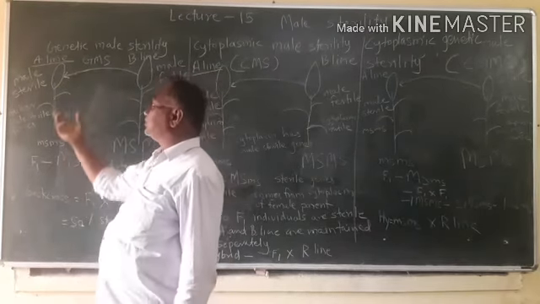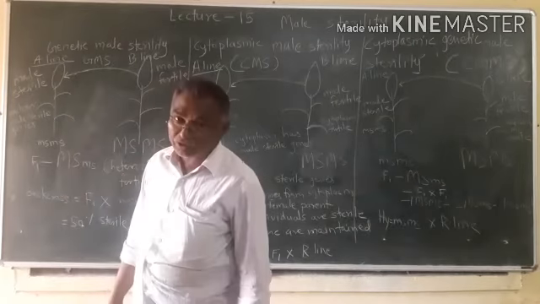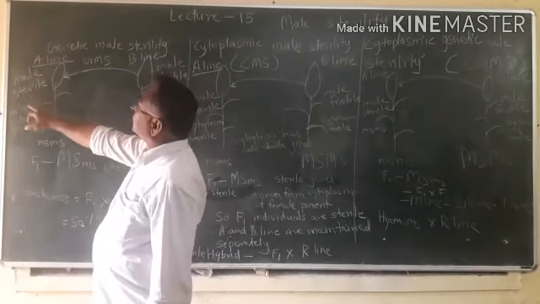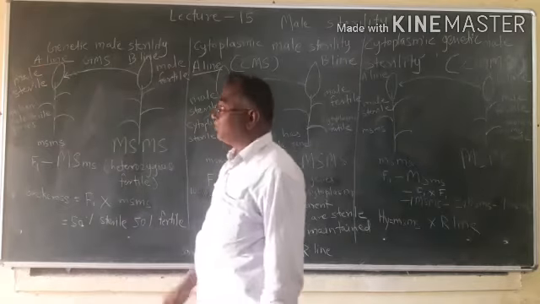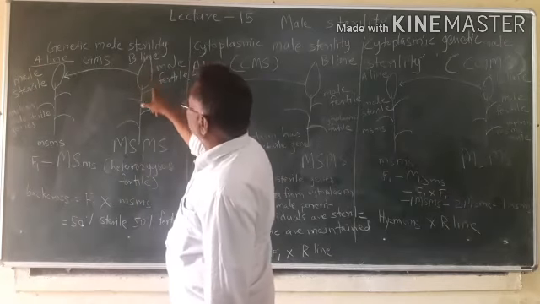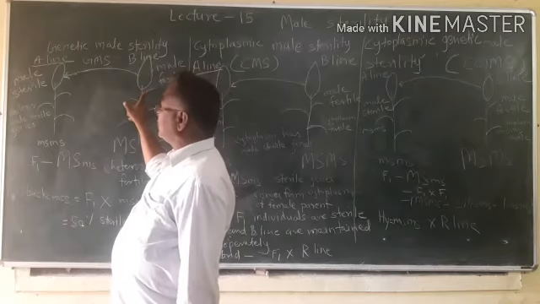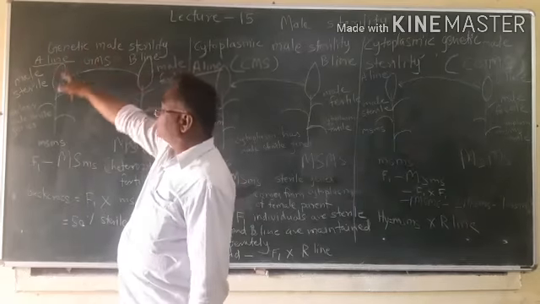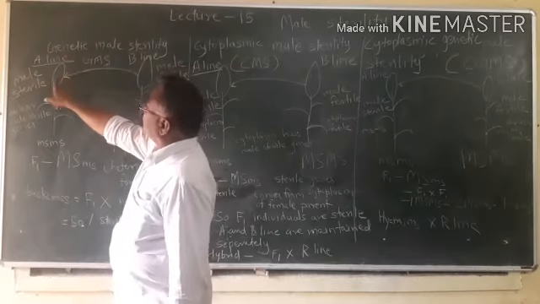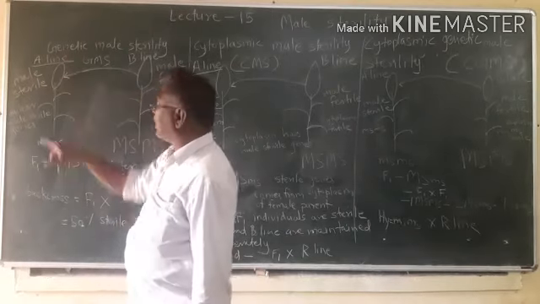Male sterility genes are present in the nucleus, and it is used as female parent. Female parent means pollen grain is transferred from male line to female line, and F1 seeds are produced